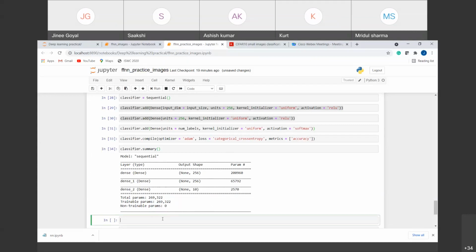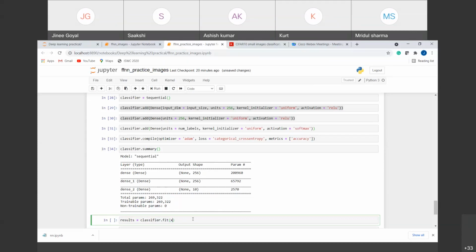Now we are going to run our model. Yesterday we ran it for 100 epochs, but for images it might take some extra time, so we are going to do it for around 20 epochs. You can increase the number of epochs as per your requirement. We have the classifier.fit function.